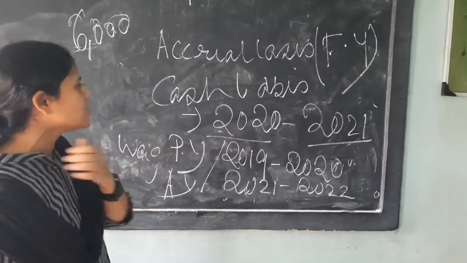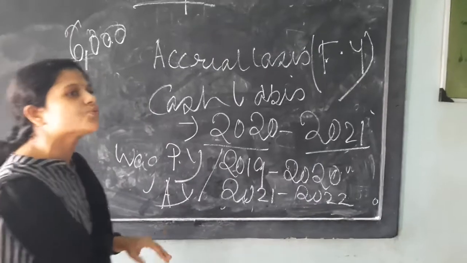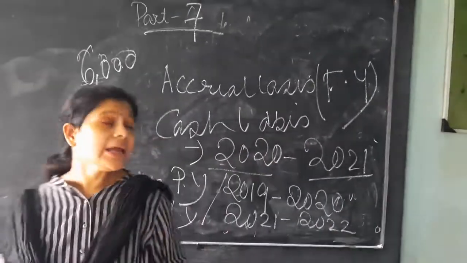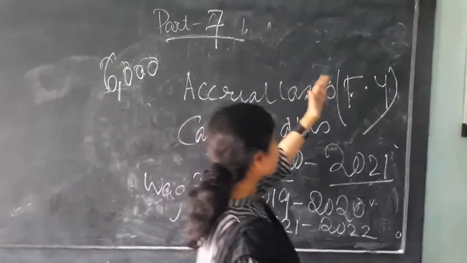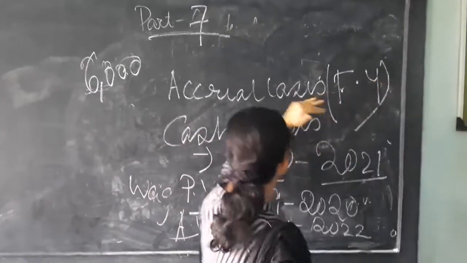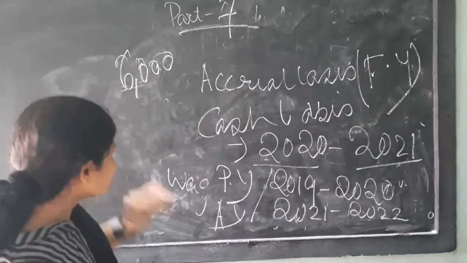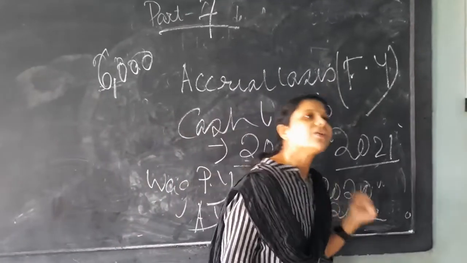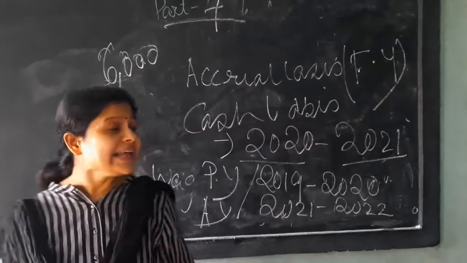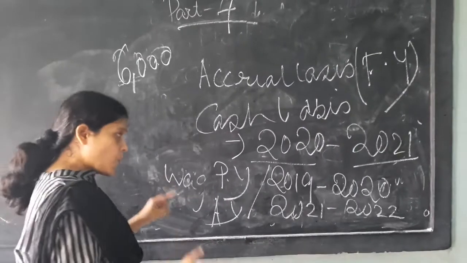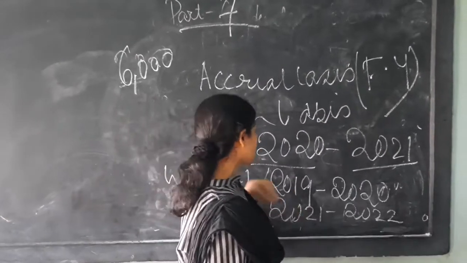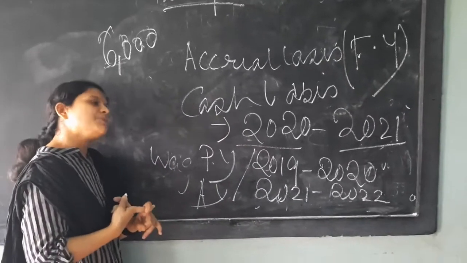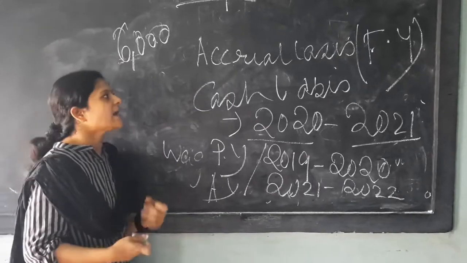So when we are doing any accounting on accrual basis, we have to see whether the expenditure or income is relating to that financial year or not. And when we are doing the sum under cash basis, we don't have to consider what our financial year is. We have to see whether, in the particular financial year, the income and expenditure of the previous year or the upcoming year has been paid or received or not.